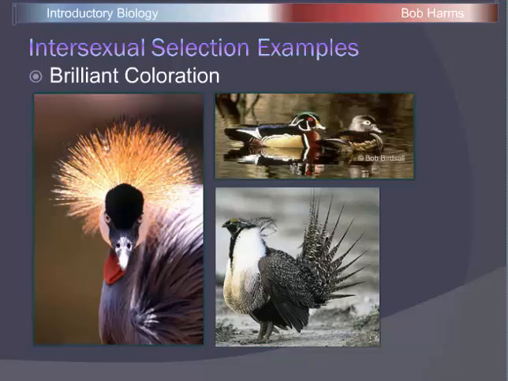And the idea behind this is, well, why would a female choose a male that has a bright coloration pattern? Why would that be a benefit to the female? And again, it's not a conscious decision, but the idea is these coloration patterns serve as handicaps. If a male can survive, even though he's really easy to see, that male must have good genes. And so females that mate with those males, their offspring are going to have a better chance of surviving than if she were to mate with a different type of male.